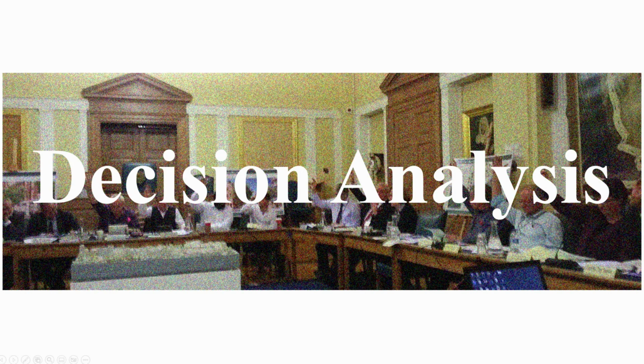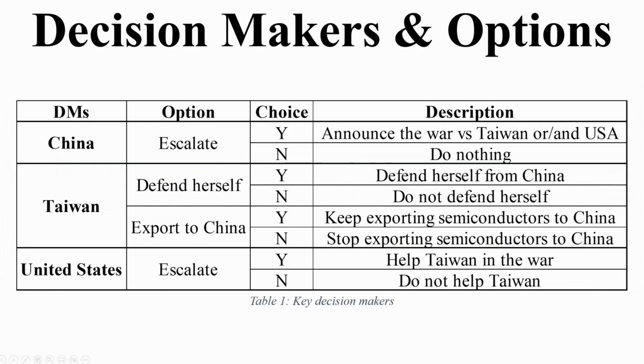So now we're going to talk about the decision analysis. In this slide, we can see a table of the decision makers, or DMs, and options. For this conflict, we're going to have a total of 3 DMs: China, Taiwan, and the United States. For China, we have one option, which is whether to escalate against Taiwan or the United States, or both of them, or not.